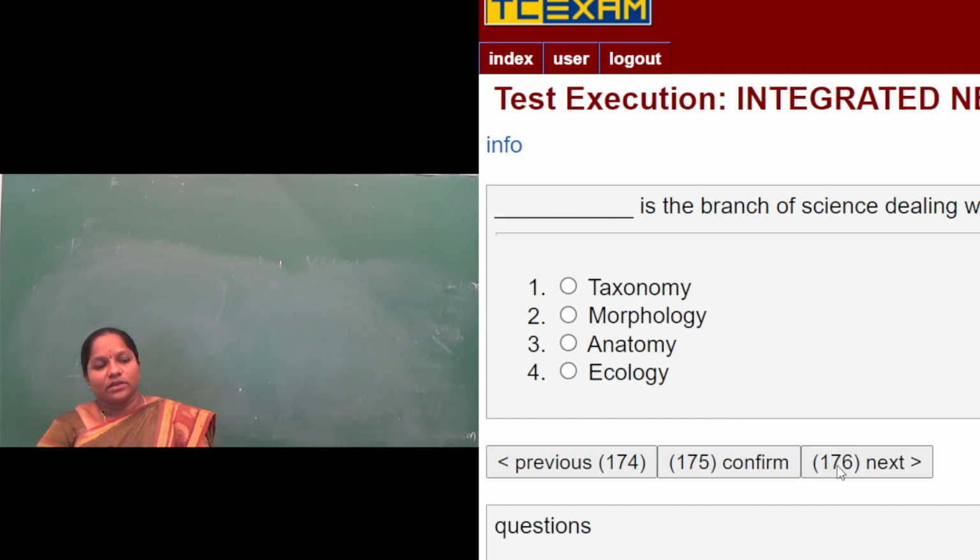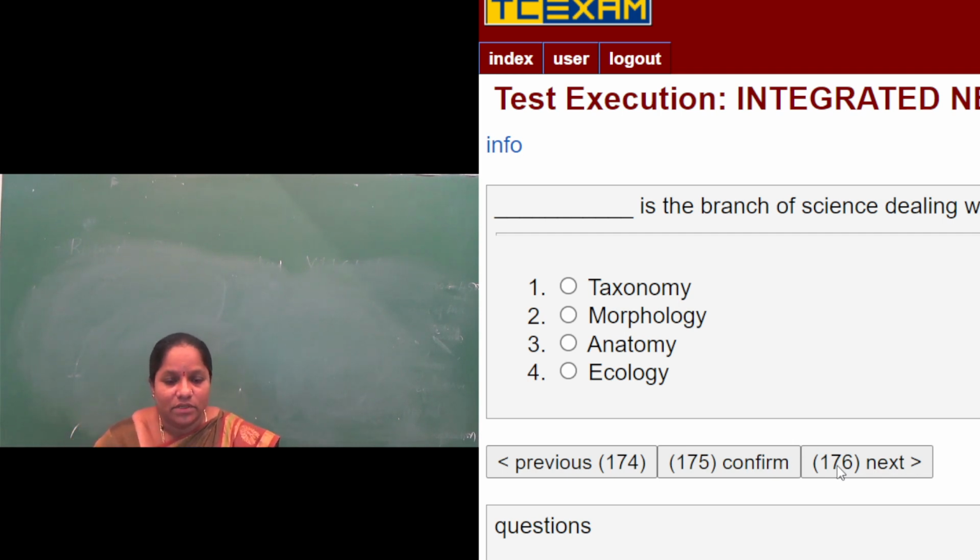Next one is a branch of science dealing with identification, nomenclature and classification of organisms. Which is the particular scientific word which studies identification of organisms, naming of organisms, classifying of organisms? That study is called taxonomy. Then what about morphology?